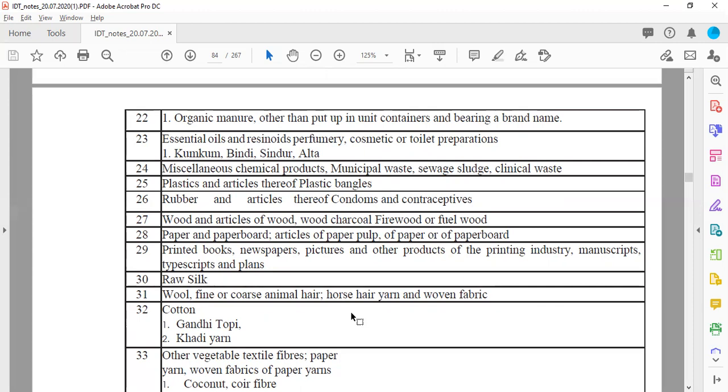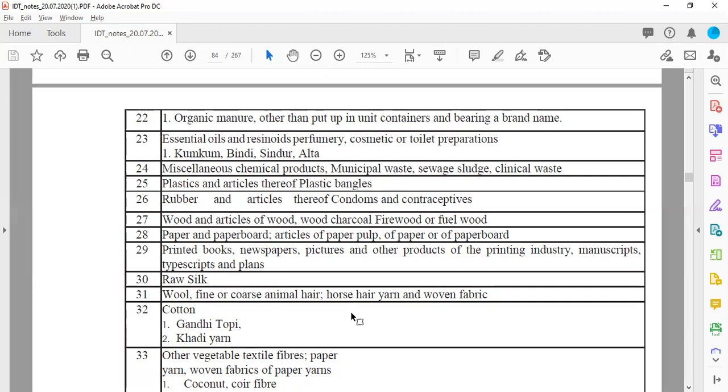Then wood and articles of wood, wood charcoal, firewood, or fuel wood. So all these would be tax free. Then paper, paperboard, articles of paper pulp, so all will be exempted from taxes. But remember, printed books, newspapers, pictures, and other products of the printing industry, manuscripts, typescripts, and plans, these all will be exempted from taxes.